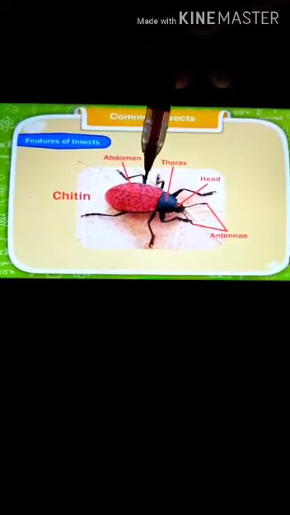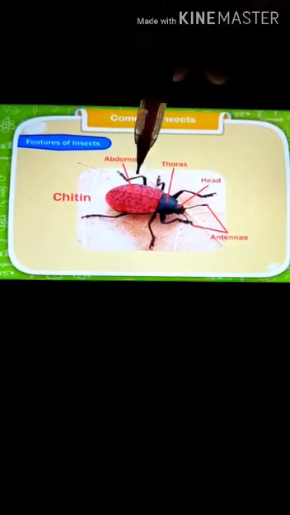They have a hard shell outside of their bodies that protects them from danger. It's an external covering made of something called chitin.